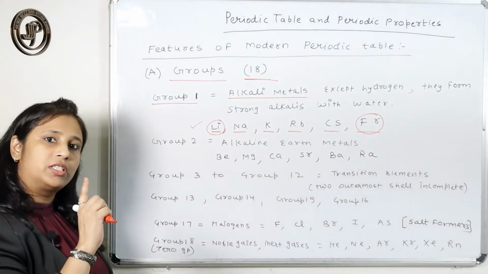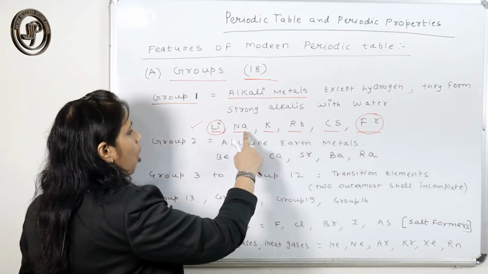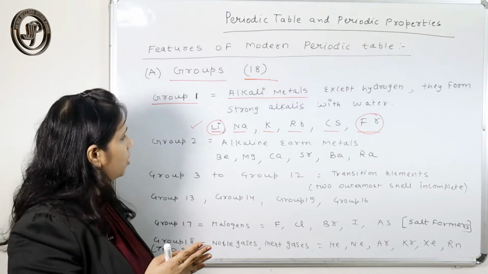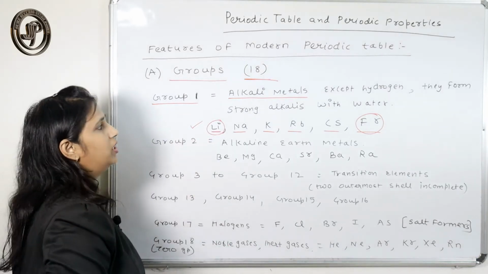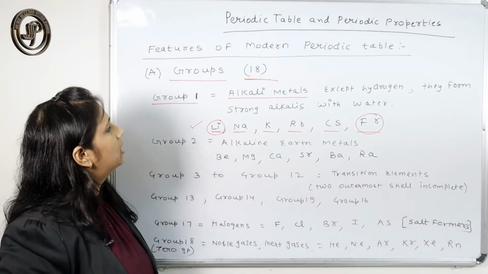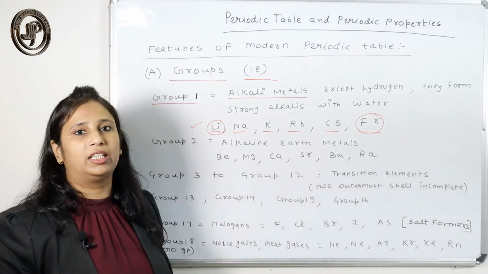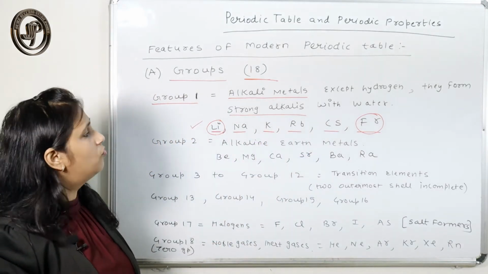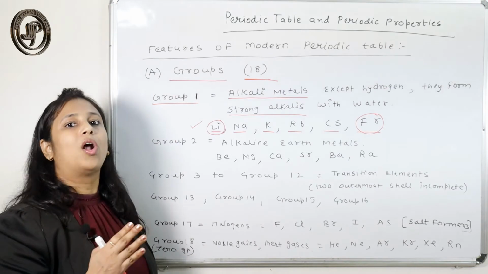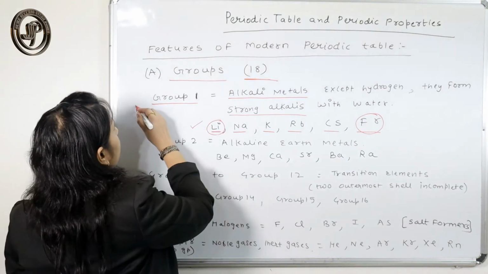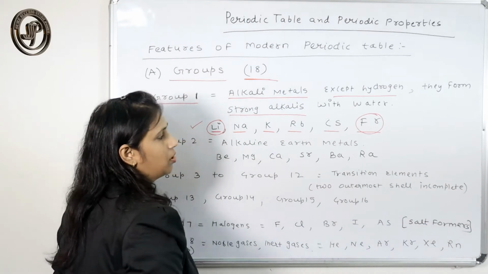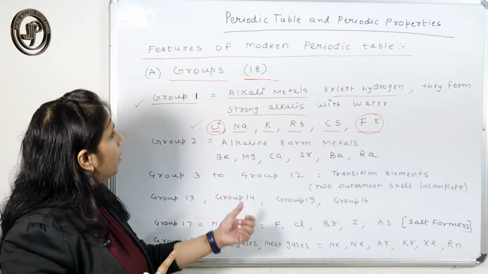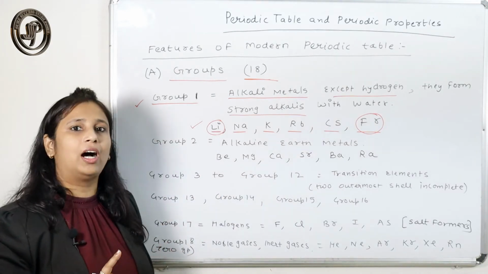We will study the properties of all the elements of the groups in due course of time. First I am going to tell you only the names. So they are called alkali metals. Why are they called alkali metals? Because they form strong alkalis when dissolved in water. That's why they are called alkali metals. All the group 1 elements except hydrogen, because hydrogen also comes under group 1, but hydrogen is not called an alkali metal.